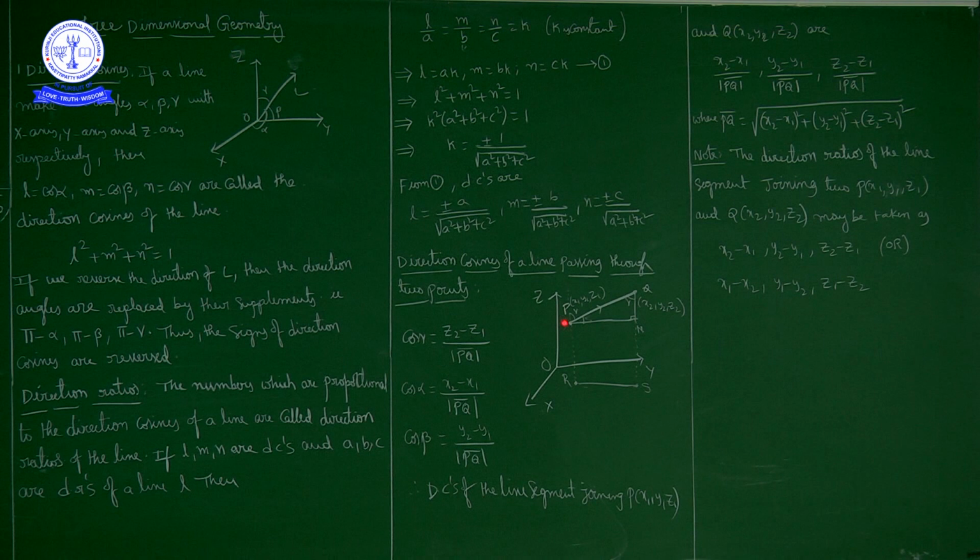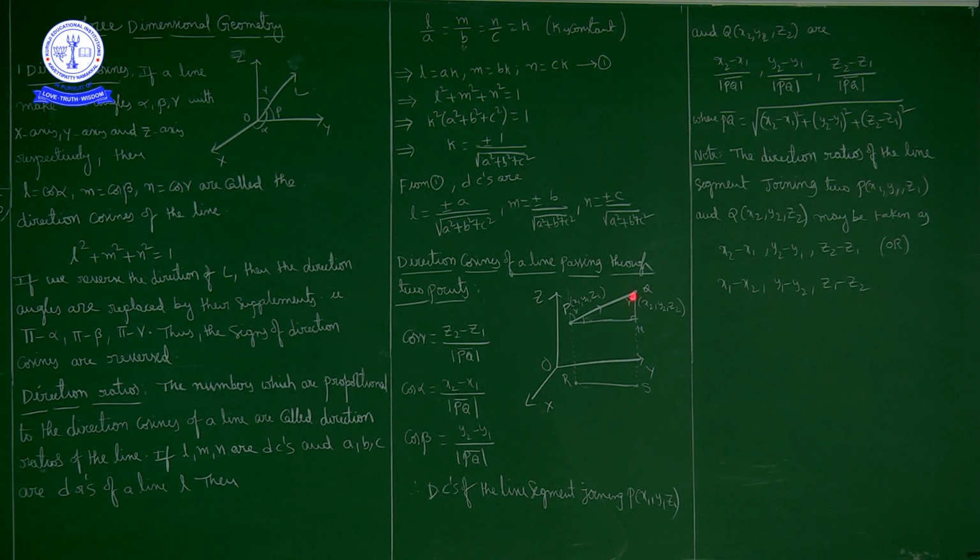Now P is (x1, y1, z1), then R is what? R is (x1, y1, 0). So PR length is how much? PR length is z1. Now here from P drop a perpendicular on QS also, at N. Now if you observe, PNSR is a rectangle. As PR is z1, NS is also z1.